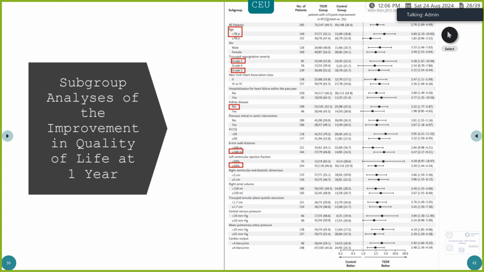Coming to subgroup analysis, they've compared patients with a more than or equal to 15-point improvement in Kansas City score and done a subgroup analysis. The patients in whom this has shown clear benefit are patients who are less than 78 years of age, who did not have kidney disease and who had a fairly preserved baseline function, that is more than 50% ejection fraction with a more than 240 meter 6-minute walk distance. This was the group that showed benefit in the procedure.